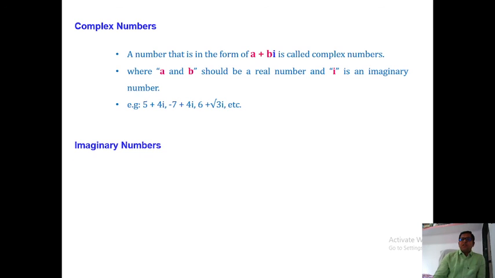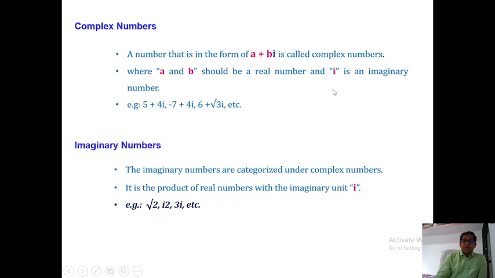Next, imaginary number. What is an imaginary number? Here you can see i is an imaginary number. Imaginary numbers are categorized under complex numbers. Here we can see i is an imaginary number, so an imaginary number is part of the complex number. It is the product of a real number with the imaginary unit.